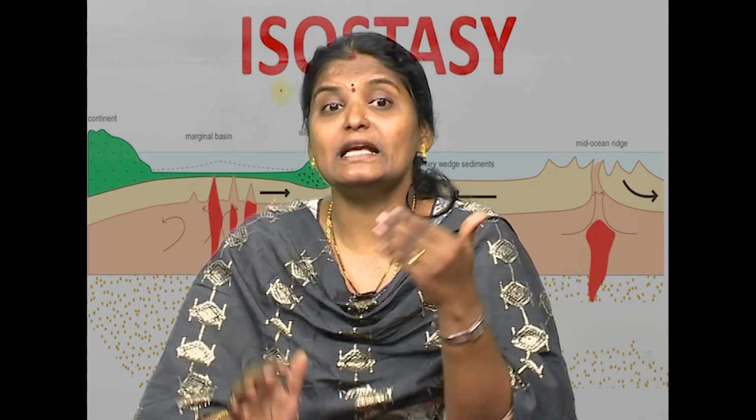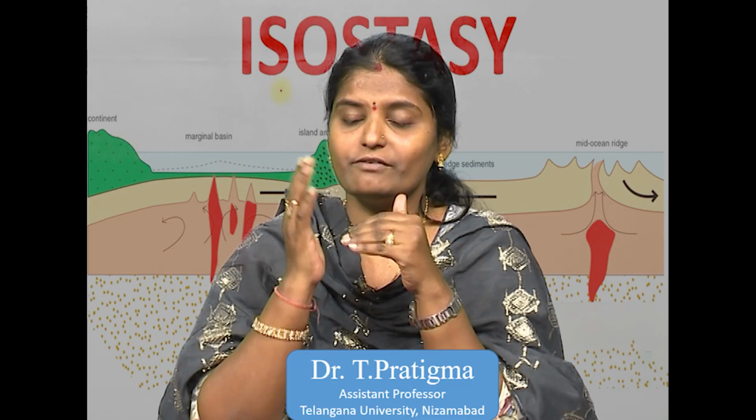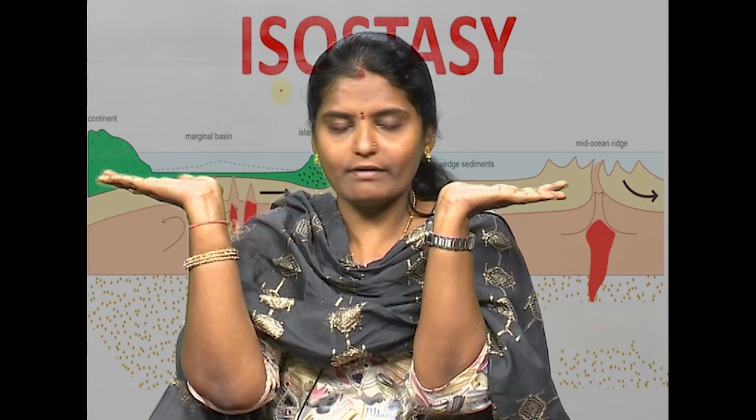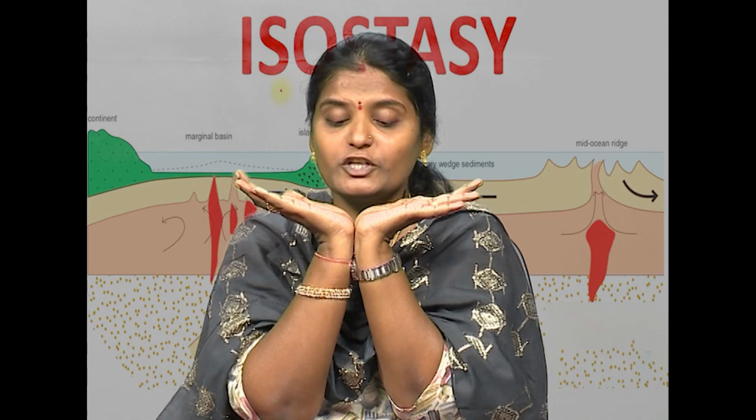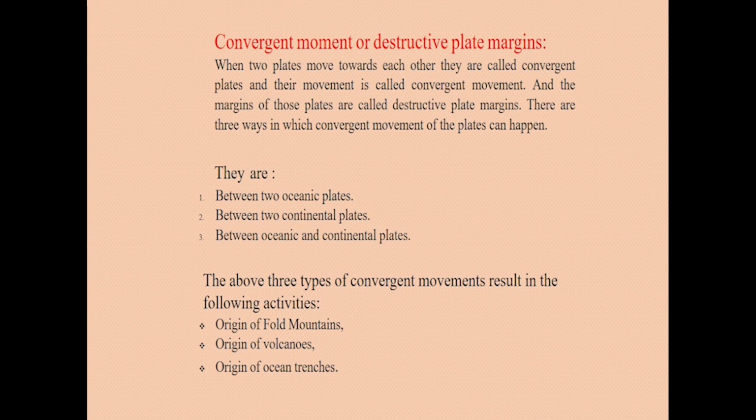Coming to the next movement, convergent plate margins or destructive plate margins. In the divergent movement both plates move in opposite directions, whereas in the convergent both plates are moving towards each other. That movement is called convergent movement, and those boundaries are known as convergent plate margins. If convergent movement is there, three things can happen. It can take place between two oceanic plates, two continental plates, or between one oceanic plate and one continental plate.